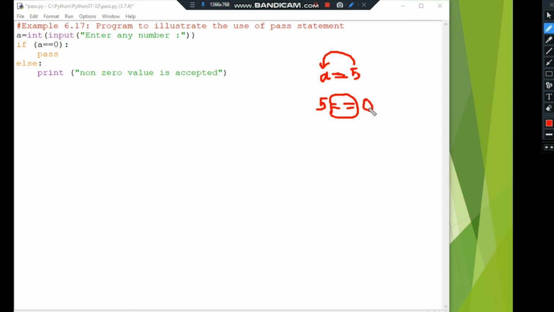Here 5 equal to 0, the condition is false. Once the condition is false, the control automatically transfers to the else block, and it prints the message non-zero value is accepted. If for example I give the value of a as 0, then it checks the condition 0 equal to 0, so the condition is true. Once the condition is true, the true block is executed. In the true block, the pass statement is given. Pass means it does not do any process, so the control transfers without displaying any messages.